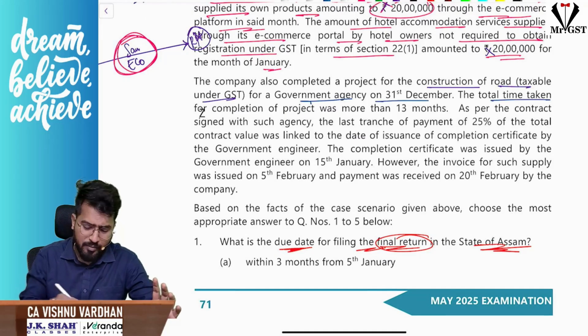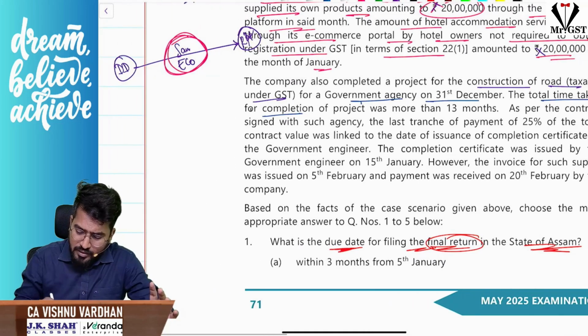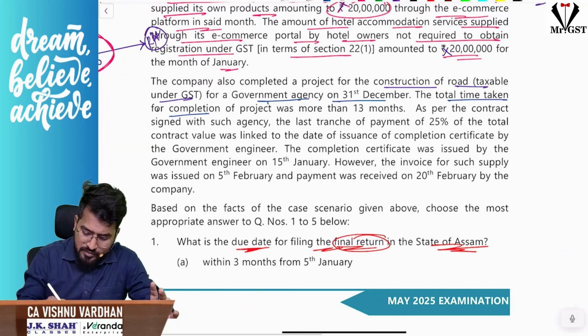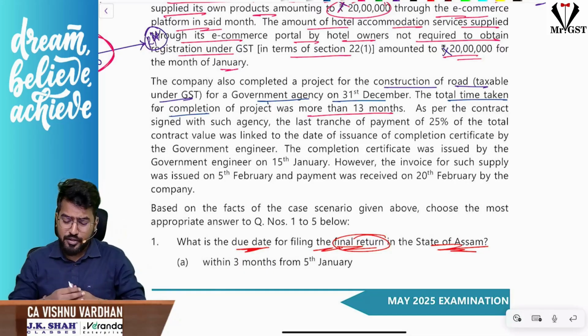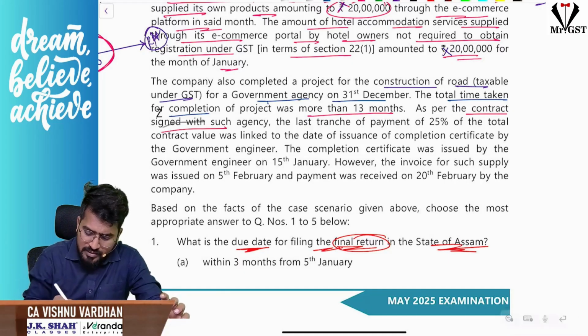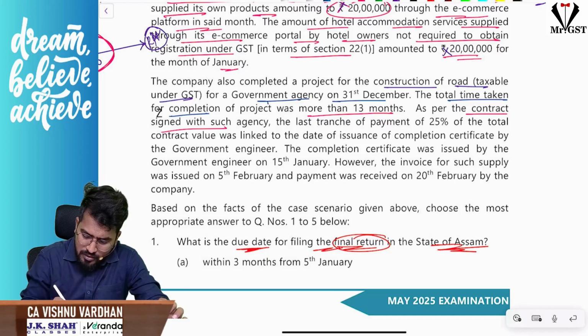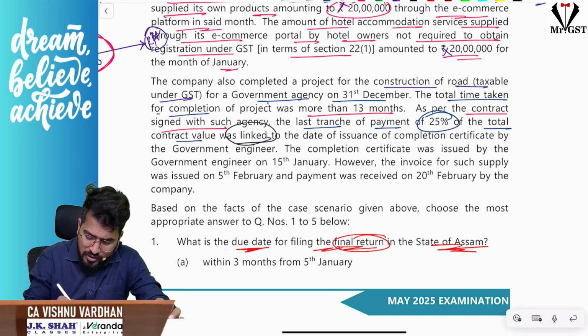Okay, the total time taken for completion of the project for more than 13 months. More than 13 months. So what do you mean by that? I told you already, this is continuous supply of service. As per the contract signed with such agency, the last tranche of payment of 25%, the total contract value was linked to the date of issuance of completion certificate. Was linked to what?